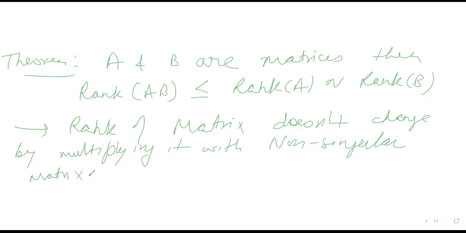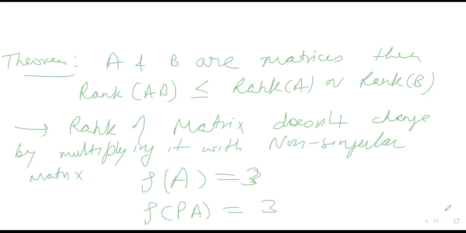Let's say if rank of A is equal to 3 and I multiply it with a matrix P which is non-singular, then rank of PA will also be 3. So this should be known to you.